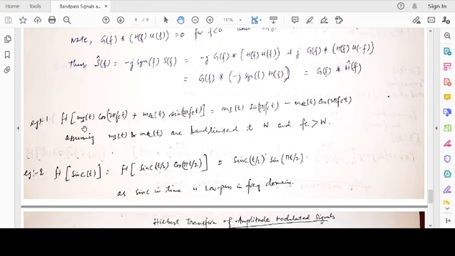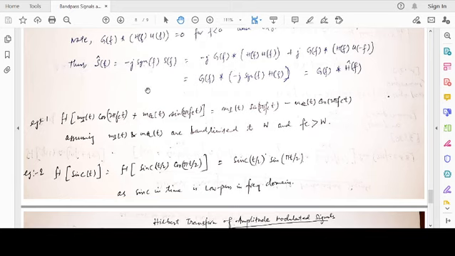In the IQ representation, of a general bandpass signal, we have m_I(t), where m is the message signal, subscript I is basically the in phase component, cosine 2 pi f_c t, f_c is the carrier frequency, plus the message signal quadrature component m_Q(t), which is a low pass or baseband signal, sine 2 pi f_c t. m_I and m_Q, in phase and quadrature phase, are band limited to W. The carrier frequency is typically greater than W, f_c is greater than W.